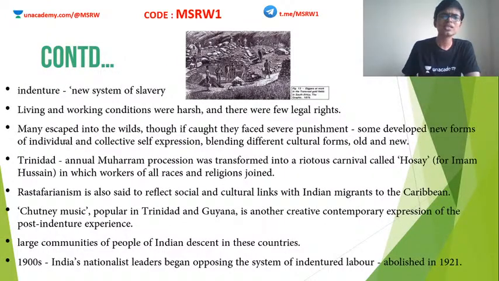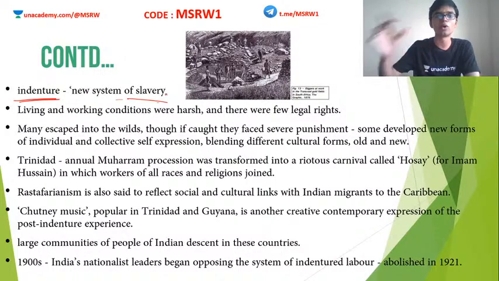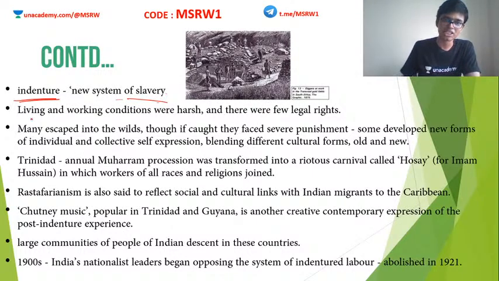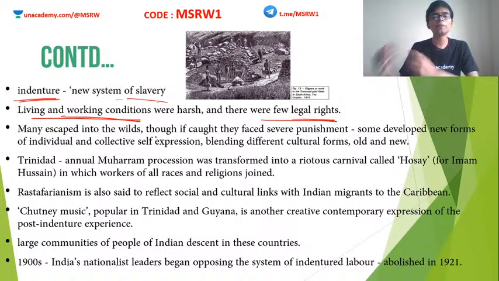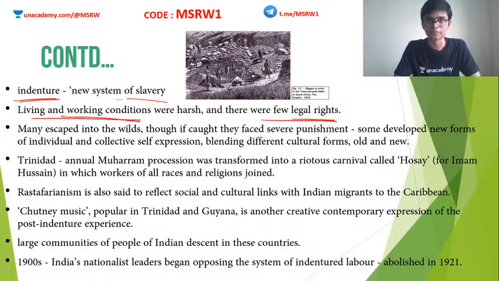So this indentured labor eventually became slavery. It is actually a form of modern day slavery. The living conditions were extremely harsh and their legal rights were taken away. Many people became fed up with this. They were offered a good job, a good wage and so on in the contract, but as I told you, the Europeans never kept their end of the bargain. Their living conditions became so miserable that many people started to escape into the wild and find other possible opportunities. If they were caught, they were severely punished.